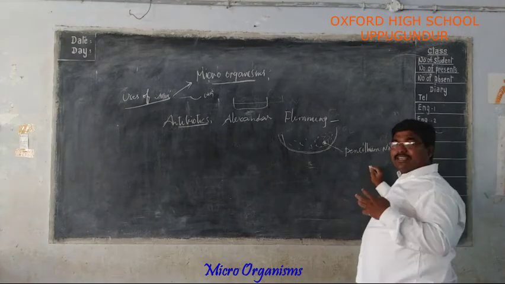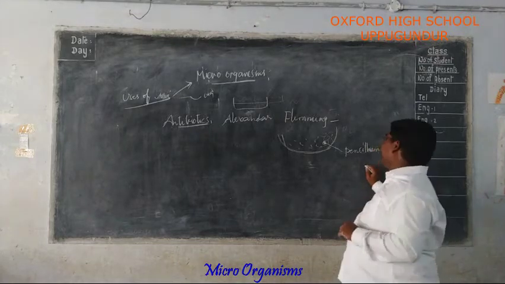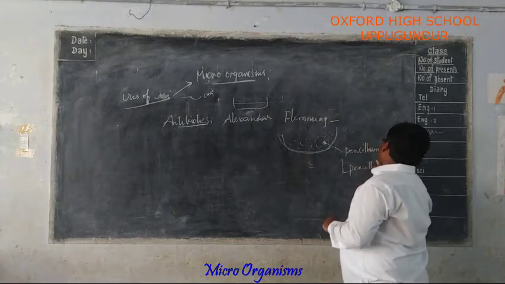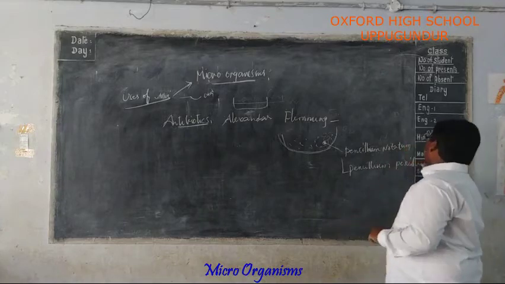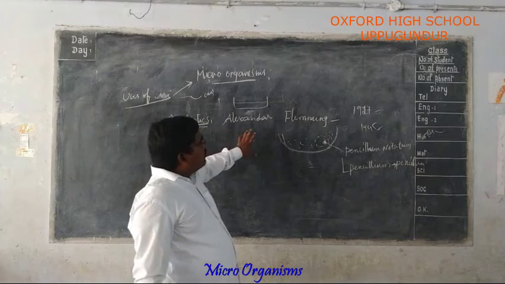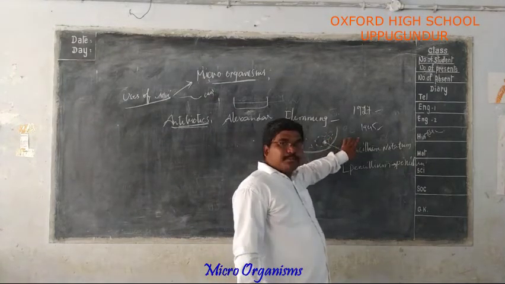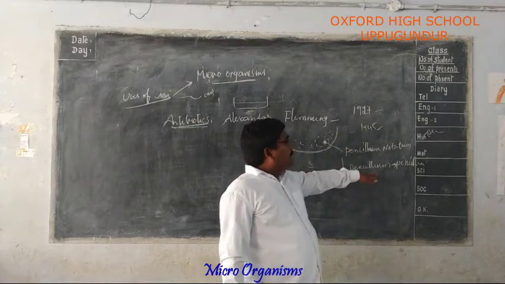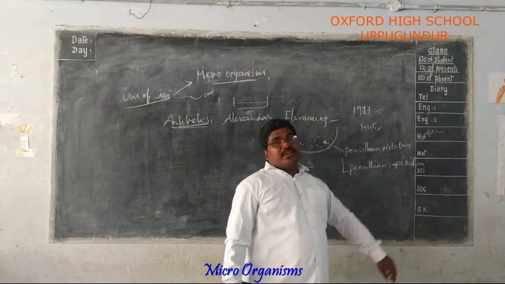The fungus is named Penicillium notatum, and the substance produced by this fungus he named penicillin. For this he got the Nobel Prize in the year 1945.